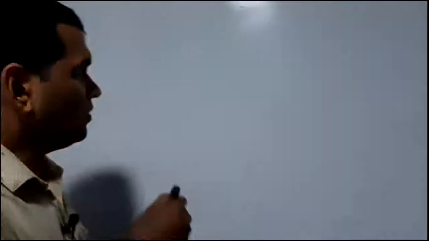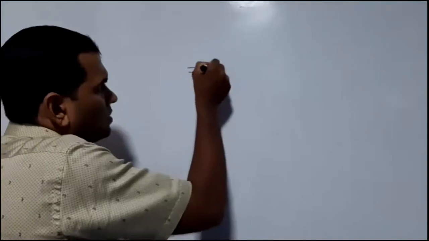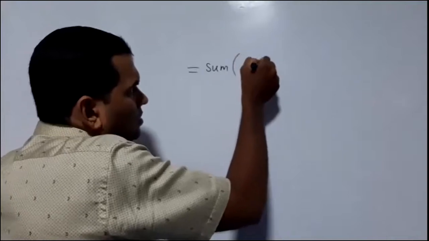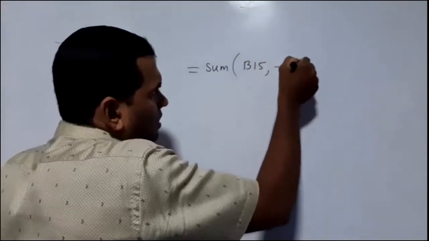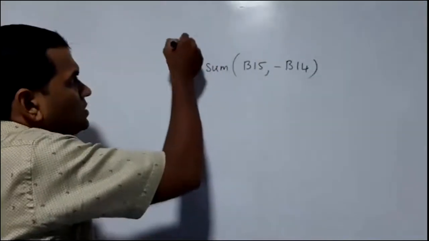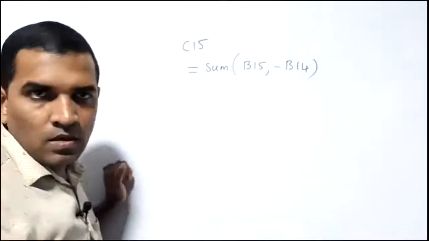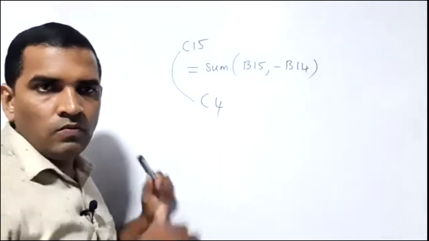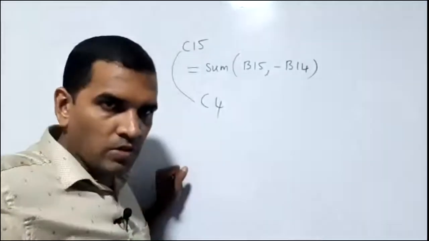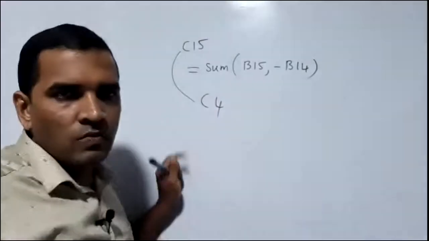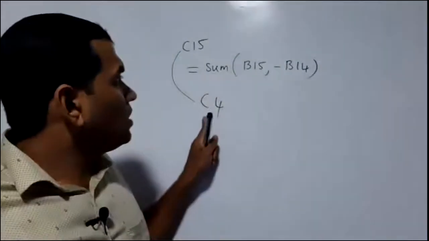Have a look at this. I will try on the board. The formula which we have written is equal sum, B15 comma minus B14. This is the one which we have written. Now, where is it? It is in C15, right? It will be copied to C4. Now we are going from bottom to top, so in an opposite manner. So what will be displayed in C4?